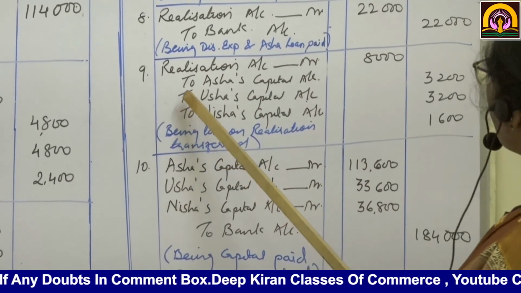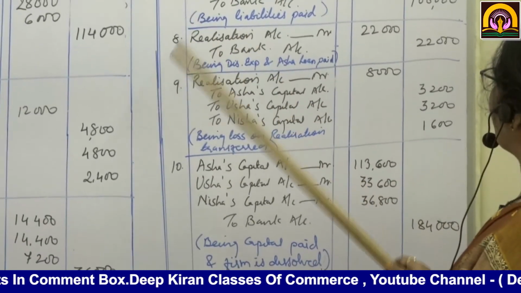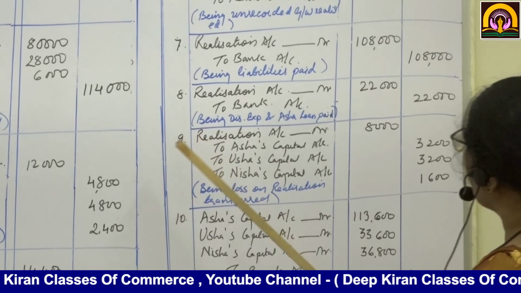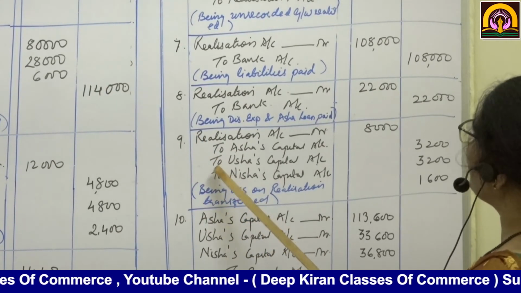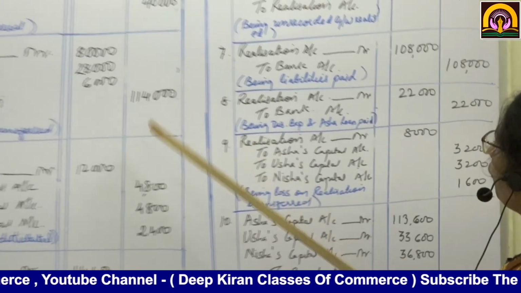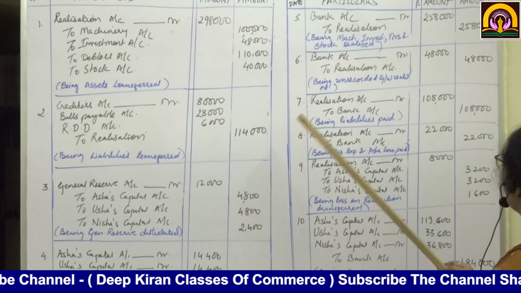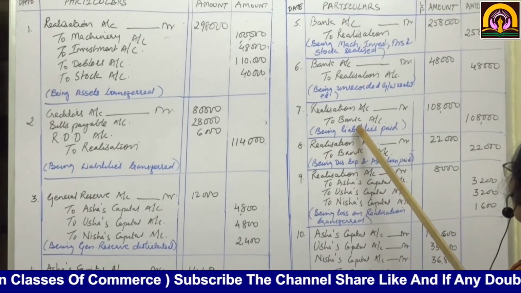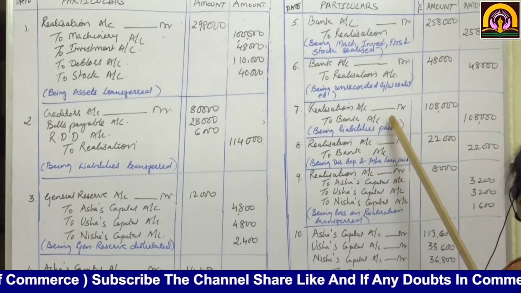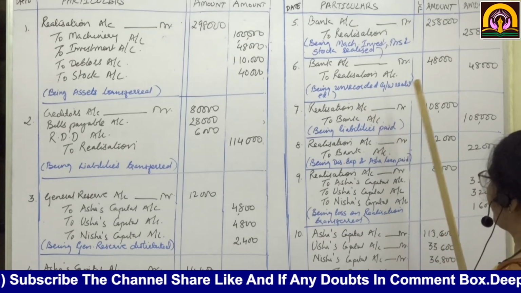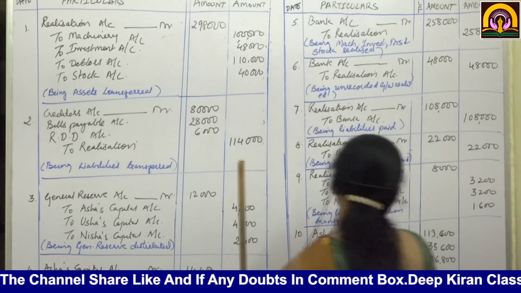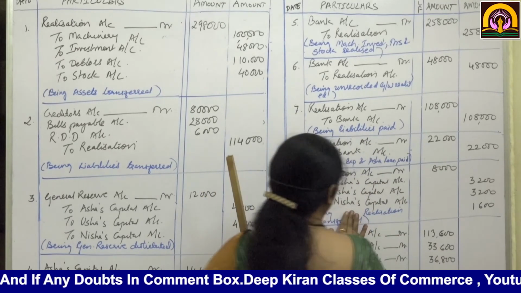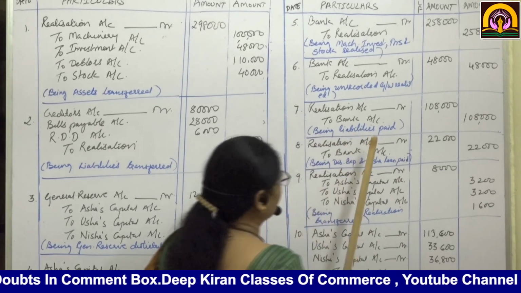Now we have transferred all the assets and liabilities, realized them, and paid off the loan. Now we will see whether the debit side of realization is more or the credit side is more. Sorry, here the credit side is more.